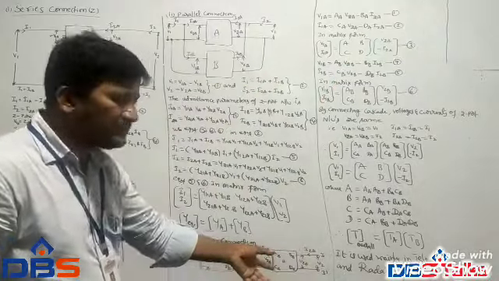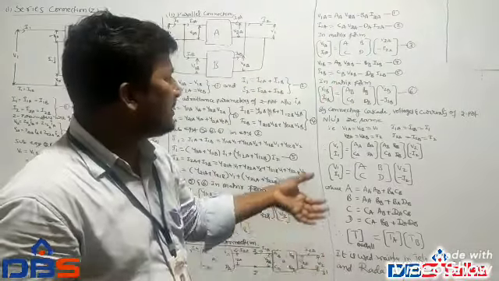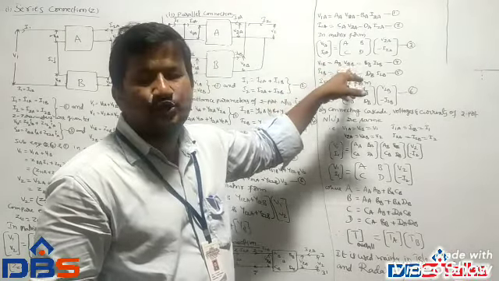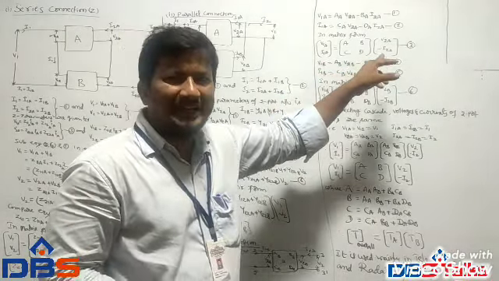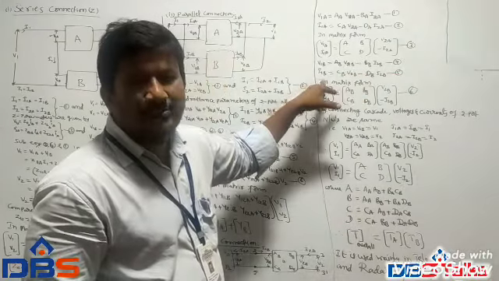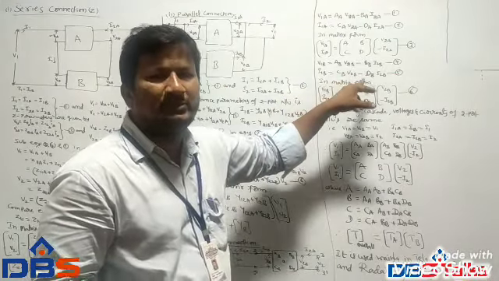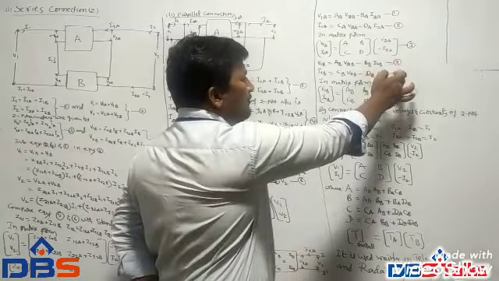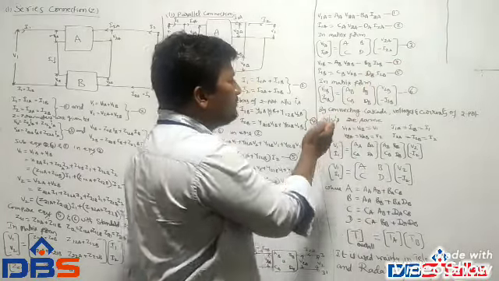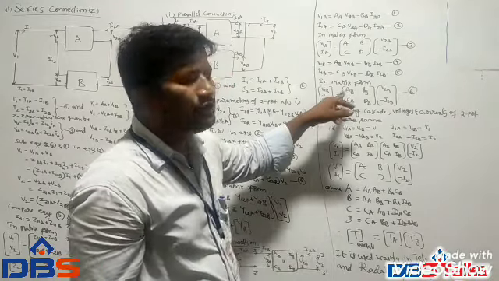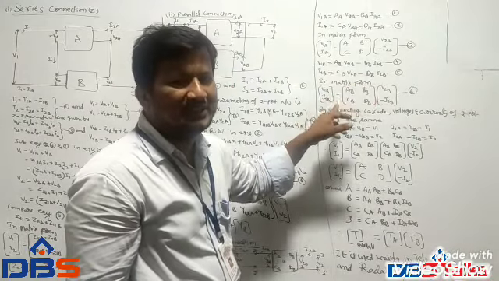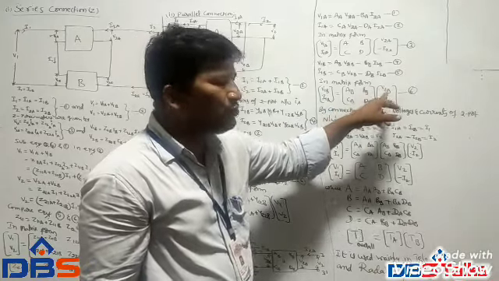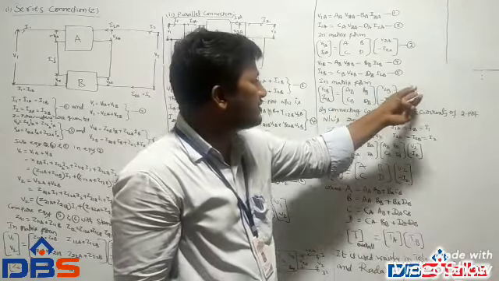Similarly, for B network, the transmission parameters must be expressed. So V1B is equal to AB V2B minus BB I2B, I1B is equal to CB V2B minus DB I2B. These equations in matrix form: V1B I1B is equal to AB BB CB DB times V2B minus I2B, taken as equation 6.